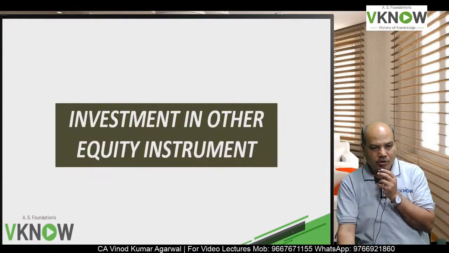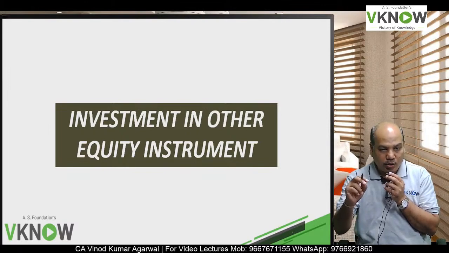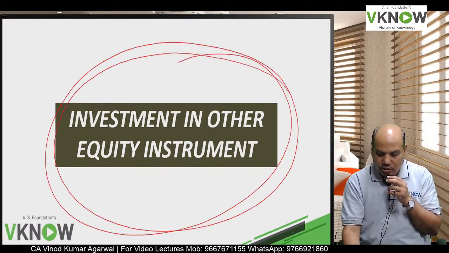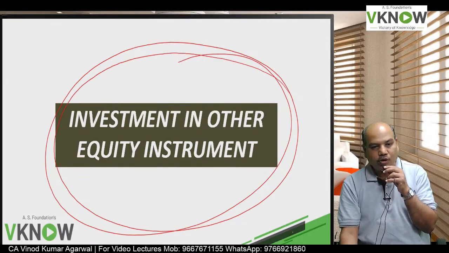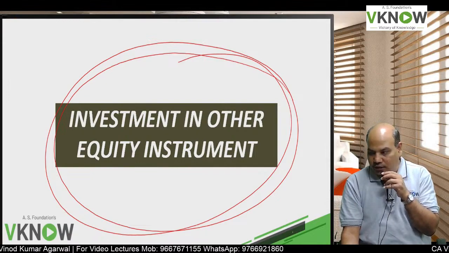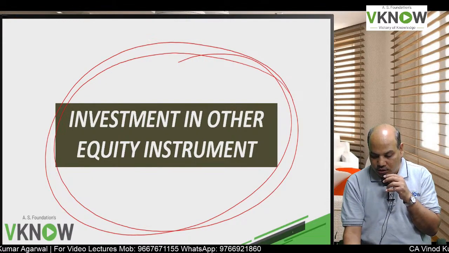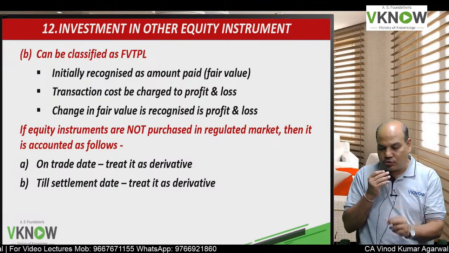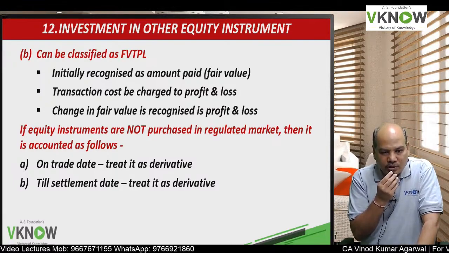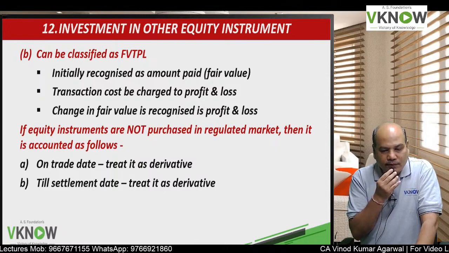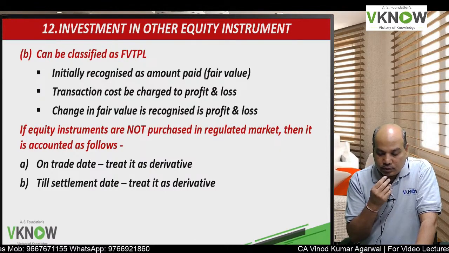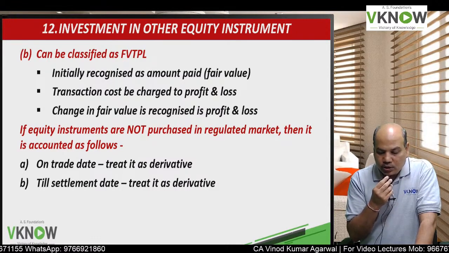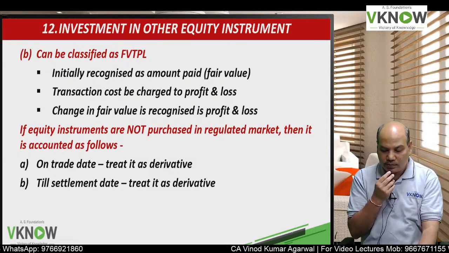So this was our discussion on equity instrument acquired in regular way of purchase. Then investment in other equity instrument, that is which are not traded in the organized or conventional market. Like you can acquire shares of some private company where there is no regulated or organized or conventional market. So what is the treatment for such other equity instrument? First of all, there is no major difference in the accounting. This will also be classified as FVTPL.